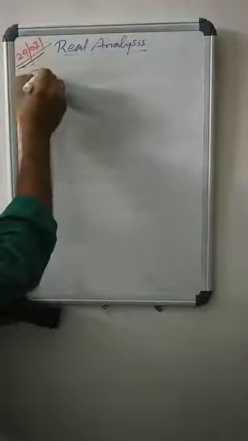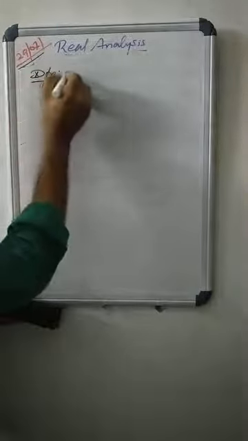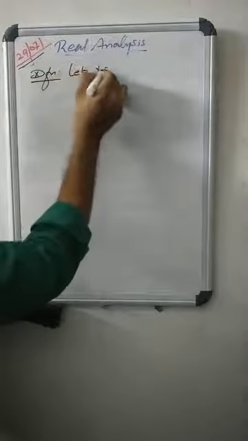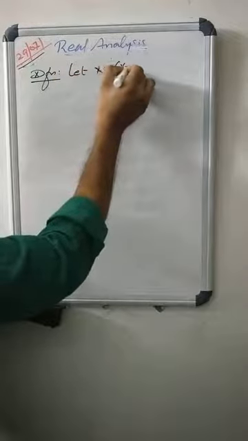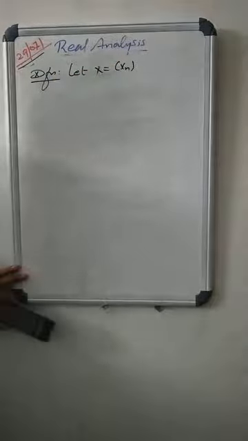Now we define another term, that is peak. Consider the definition: let X = (xn) be a sequence of real numbers.